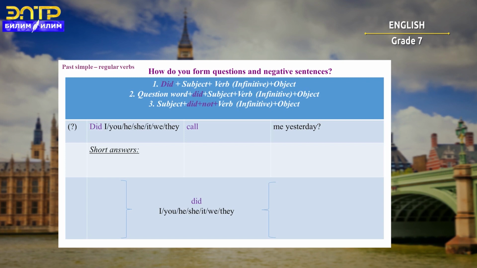And the third structure is about making up a negative sentence. Subject plus did plus not, and then verb in infinitive and then object. Let's look at some examples.